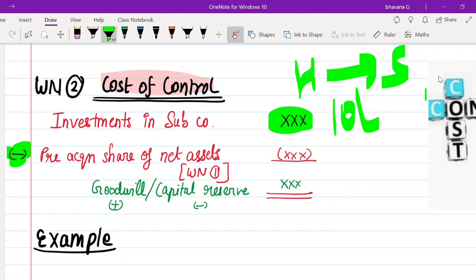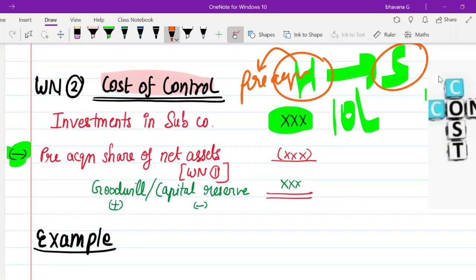That means before this company even became a holding company, pre-acquisition, this subsidiary company would have made some pre-acquisition profits, right? But the holding company was not a part of the company when the subsidiary company made the pre-acquisition profits, correct? But still, a share of pre-acquisition profits is going to go to the holding company.